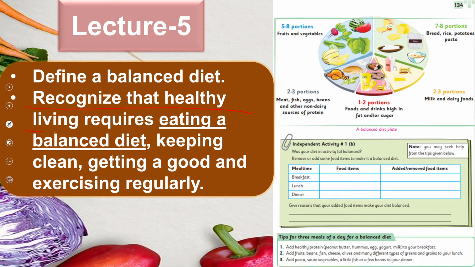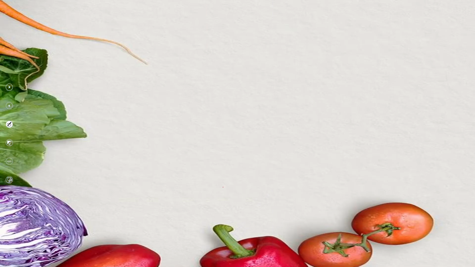Recognize that healthy living requires eating a balanced diet, keeping clean, getting good sleep and exercising regularly. So my dear students, how important food is for our life, and if we stay in balance, then we can stay healthy. We studied in the previous unit also that for a healthy lifestyle, energy is very important for us, and we should always consume food in a balanced way.